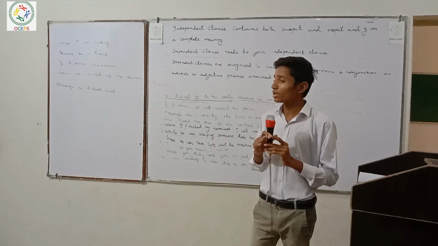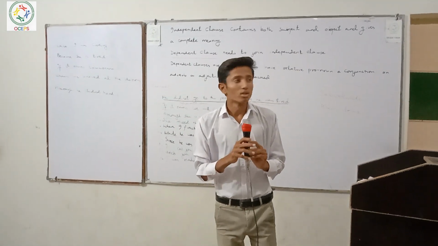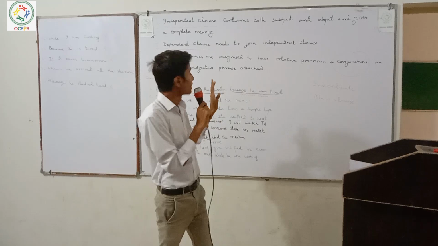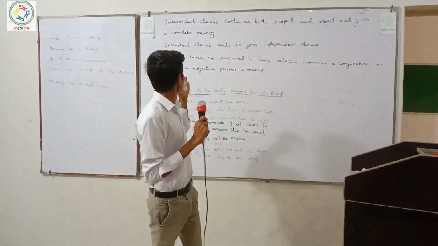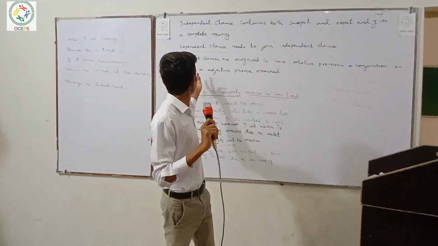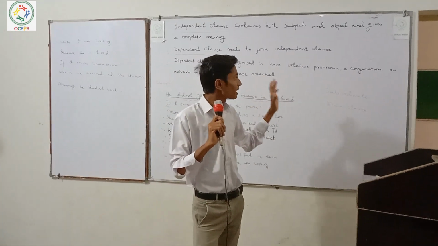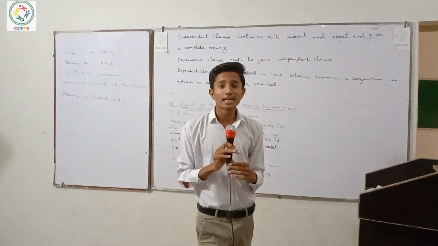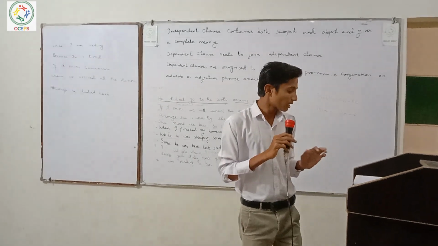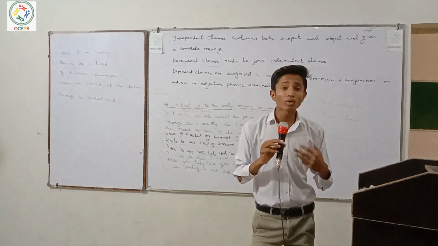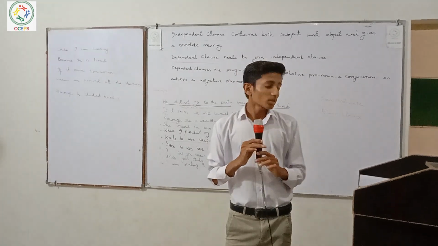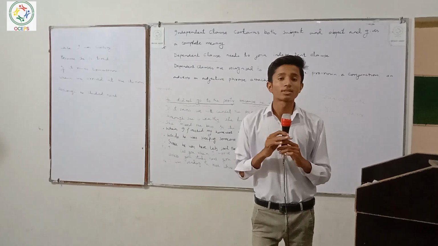Here I will tell you the difference between independent and dependent clause. An independent clause contains both subject and object, and this gives a complete meaning. So this is the correct meaning of the independent clause. Another thing we can say is that dependent clauses are recognized to have a relative pronoun, a conjunction and an adjective or an adverb. We can also say main clause, principal clause, and subordinate clause. Here I have some sentences that I want to describe in front of you.